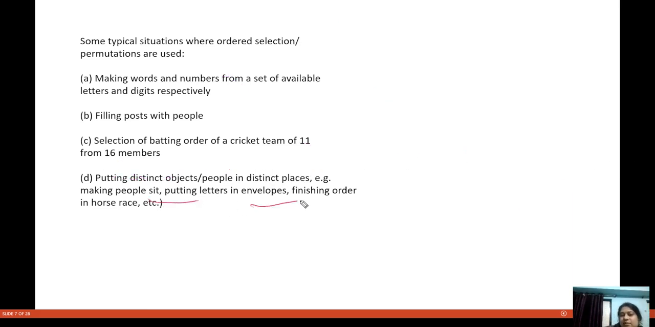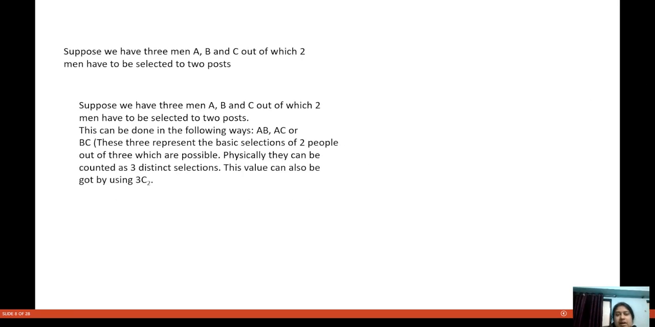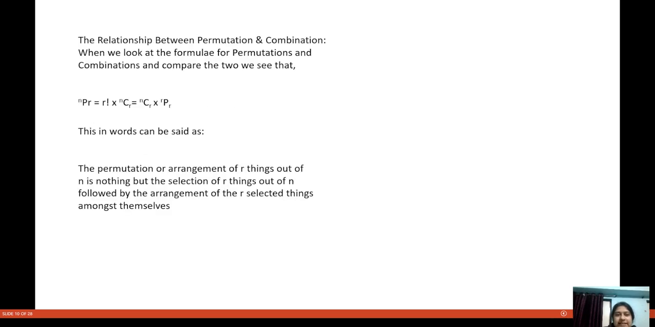Now, putting distinct objects in distinct places, putting letters in envelopes, finishing in a horse race. All these things, we'll see the questions when they come. I already explained all these examples very well. You can now read them. Now, let us move forward.